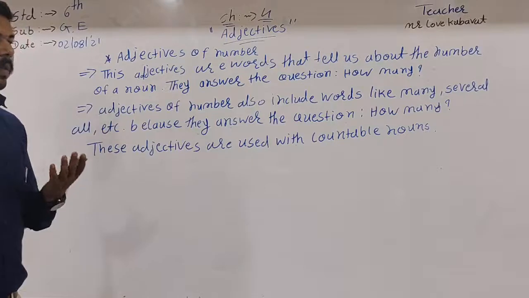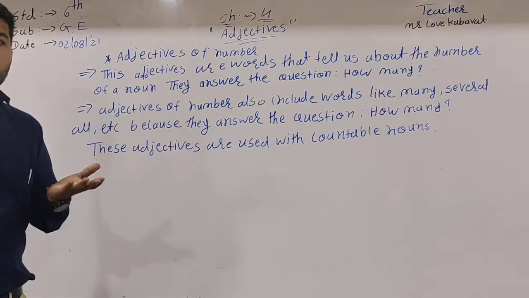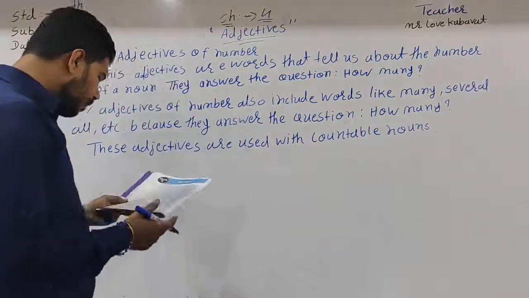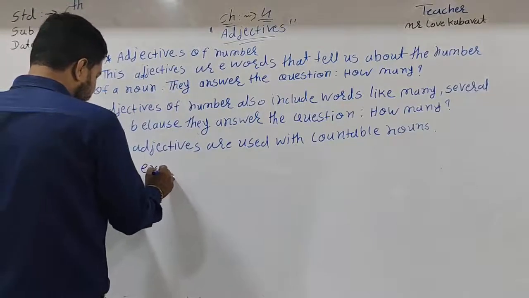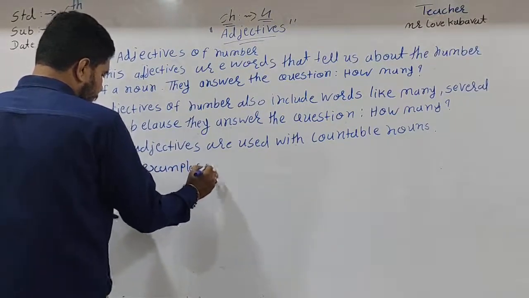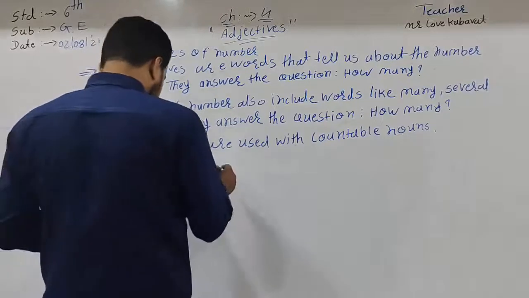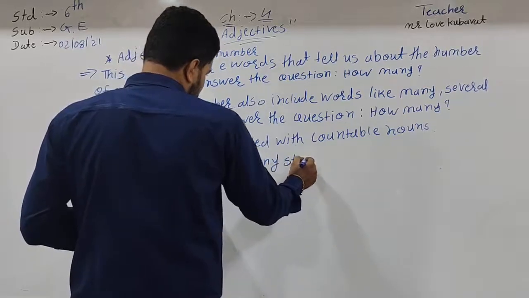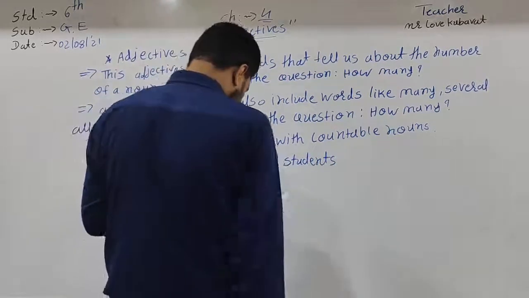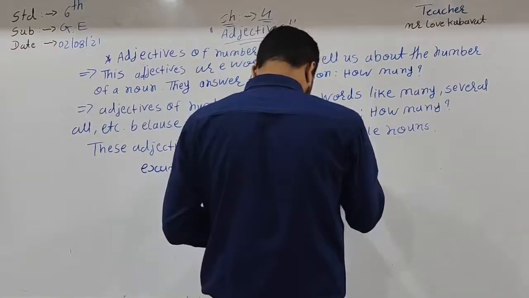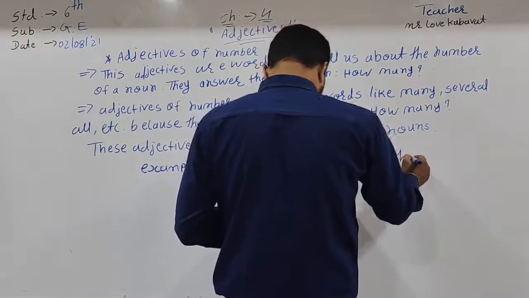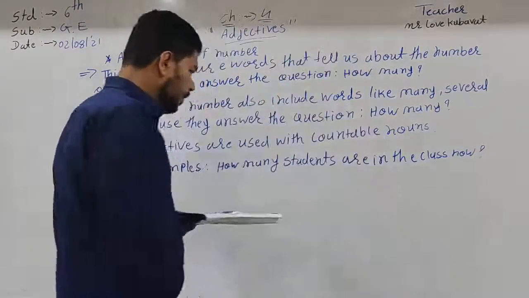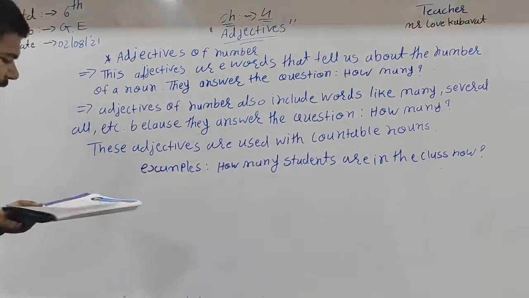These adjectives are used with countable nouns because you can easily count them. For example, so you can easily understand: how many students are in the class now?